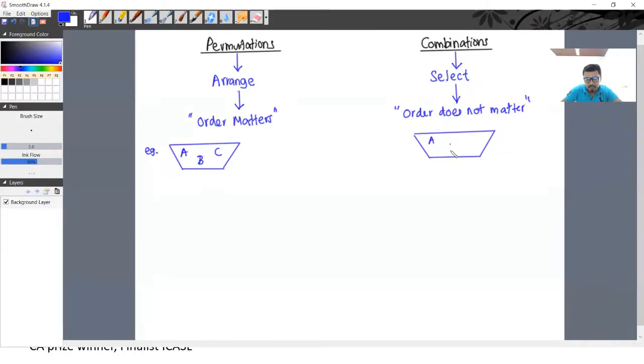Inside this box, I have put the letters A, B, and C. I need to arrange 2 out of these 3. Out of these 3 letters inside the box, I need to take 2 outside and arrange it.